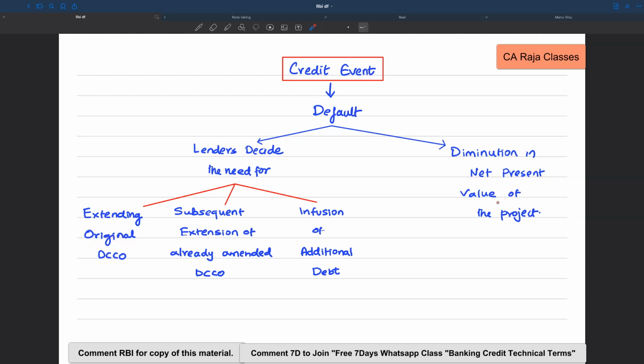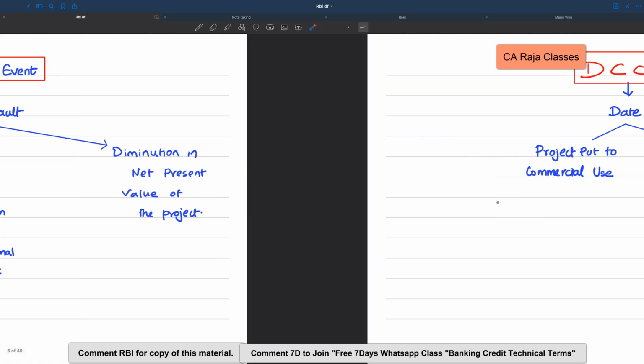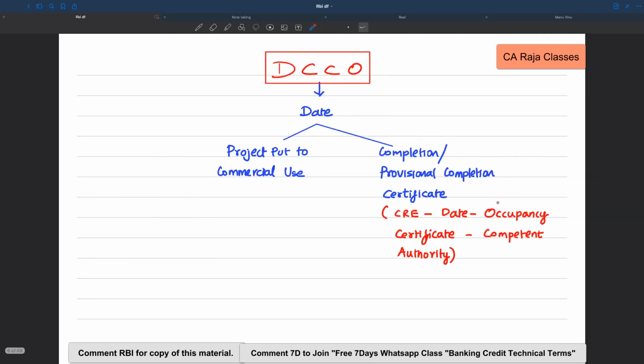Let me throw some light on this. What do we mean by DCCO? DCCO stands for date of commencement of commercial operations. This is basically the date by which the project is expected to be put to commercial use, and it is on this date that the completion certificate or provisional completion certificate is issued to the concessionaire.